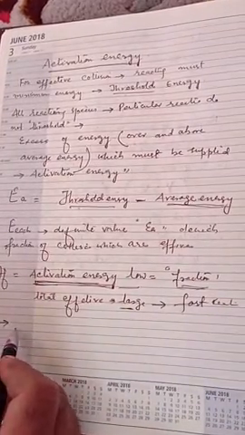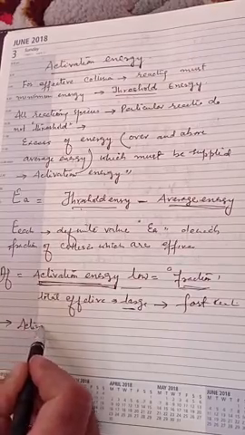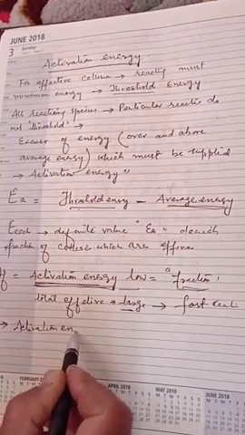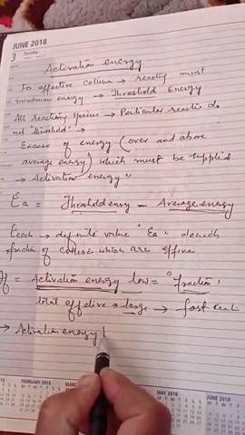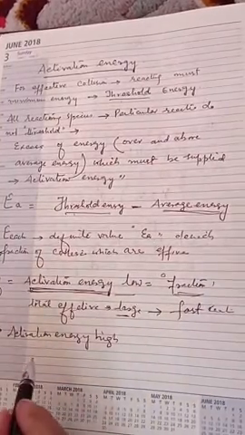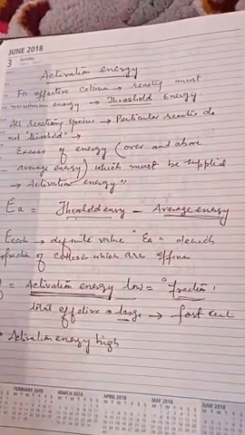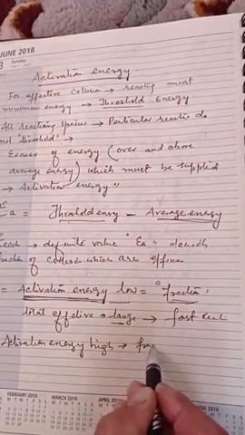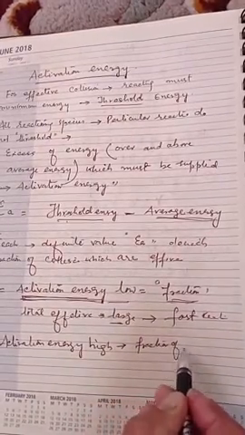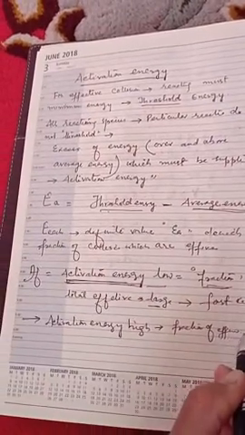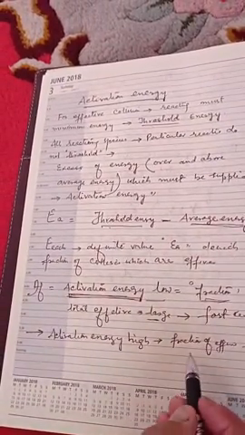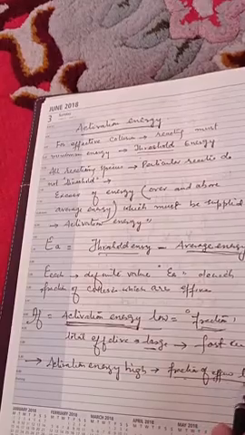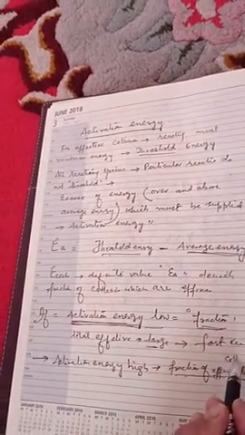अगर किसी reaction में activation energy is high, that means you have to give a large amount of energy. So that means the fraction of effective collisions will be low. Lesser amount of molecules will have this energy, so effective collisions will be low.